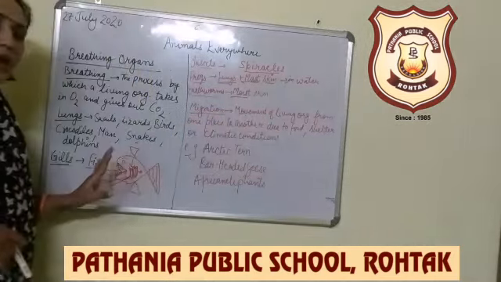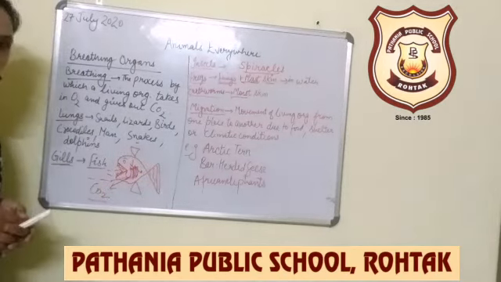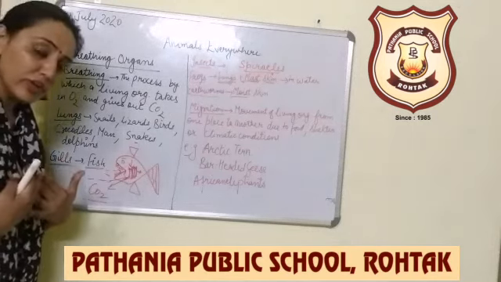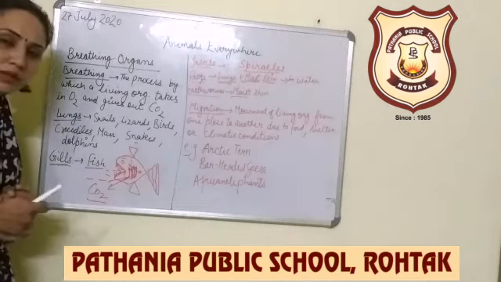These are the different types of breathing organs in different animals, meaning how different animals breathe, how they take fresh air and remove waste products from their body. This is all about different breathing organs.